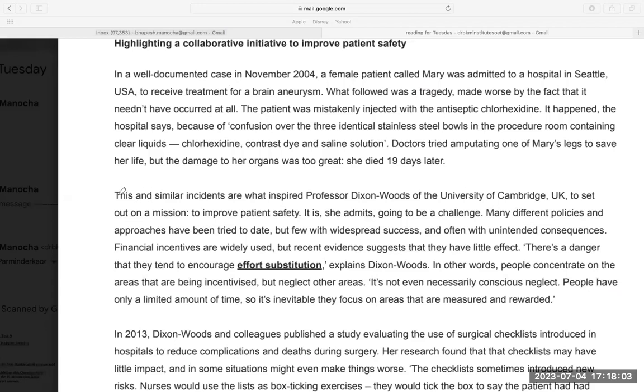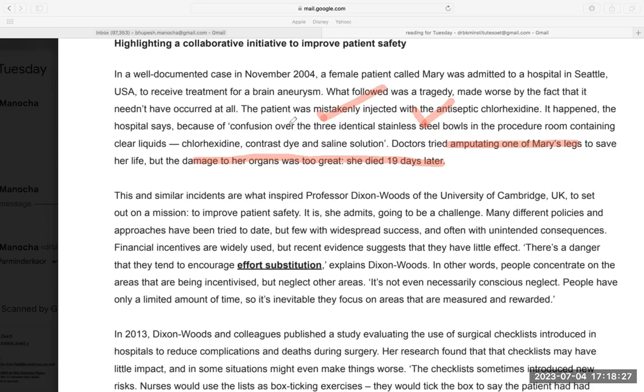So this and similar incidents. There was an incident that there was a girl, her name was Mary, and she had damage to her organs. She died 19 days later because of the carelessness or the mistake of the staff. So that is the topic which is going on, that because of the staff, that girl died.